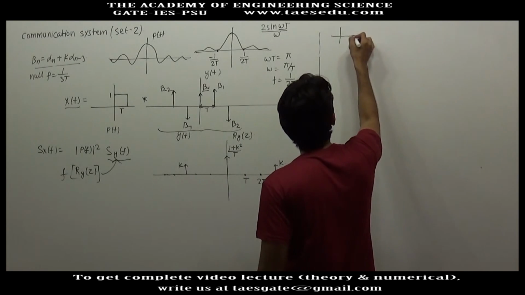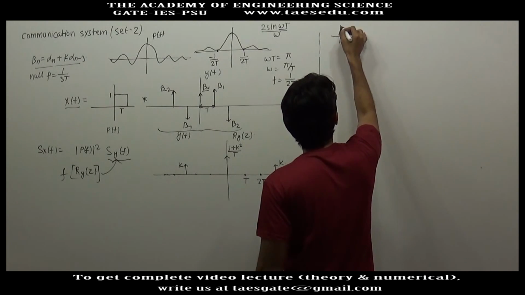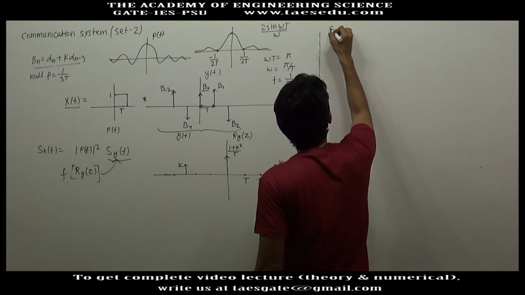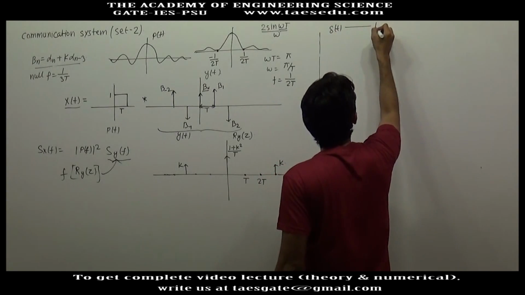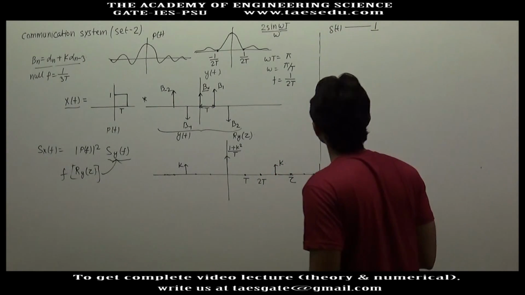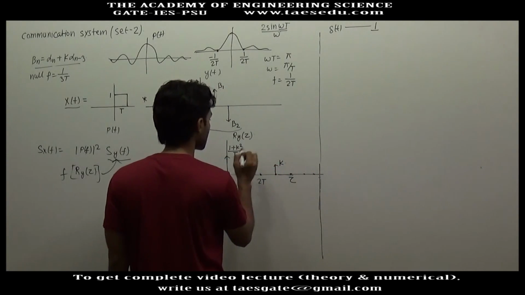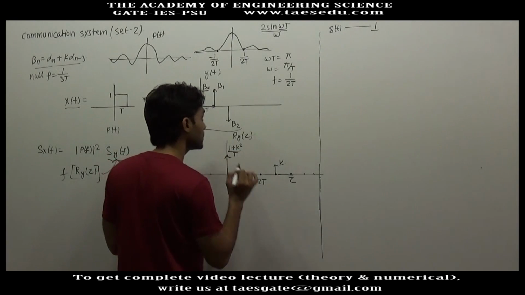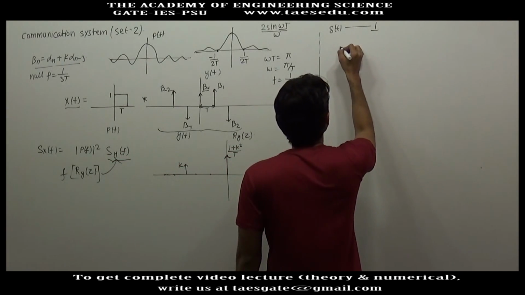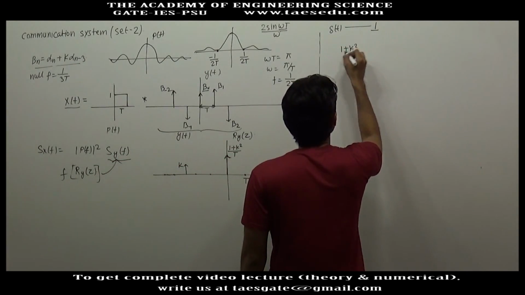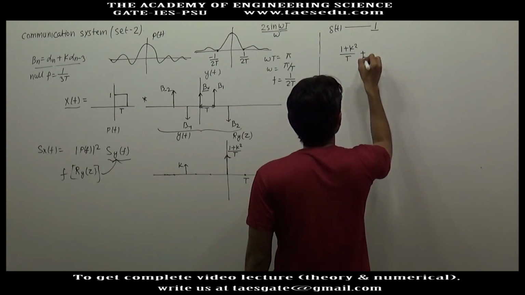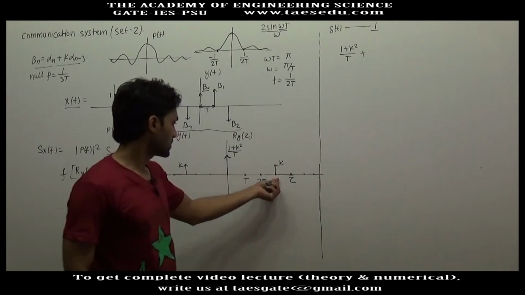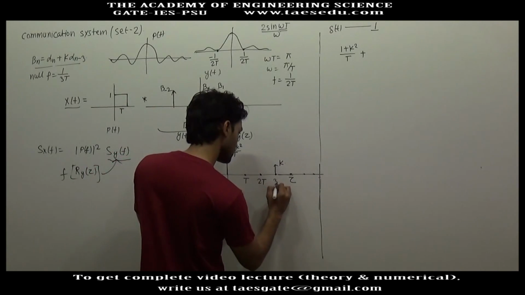The frequency transform of delta(t) is constant at 1, but here the strength is 1 plus k square by T, so the frequency transform of only this impulse will be 1 plus k square divided by T, plus this is also an impulse, but this is shifted by 3T.